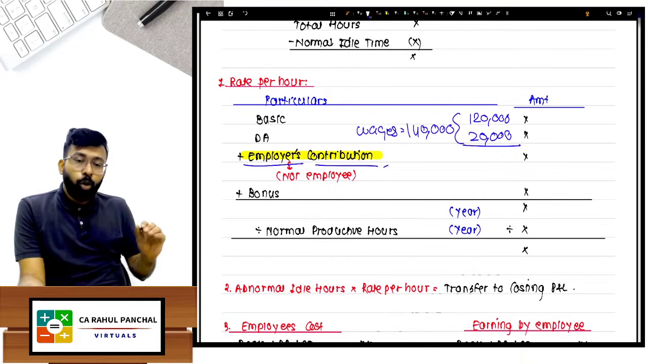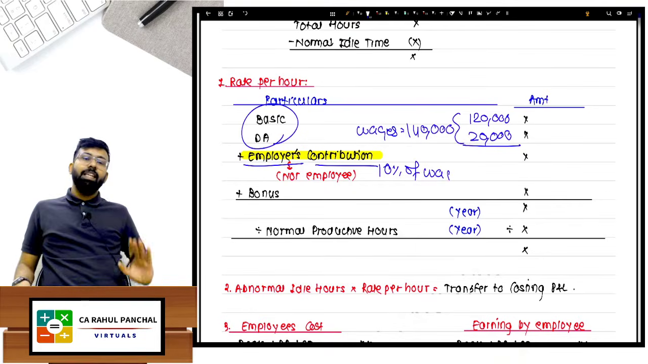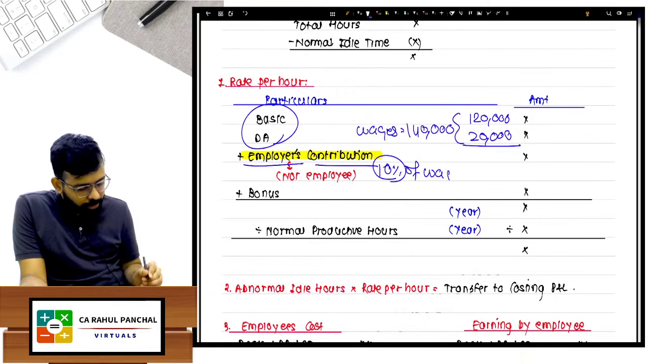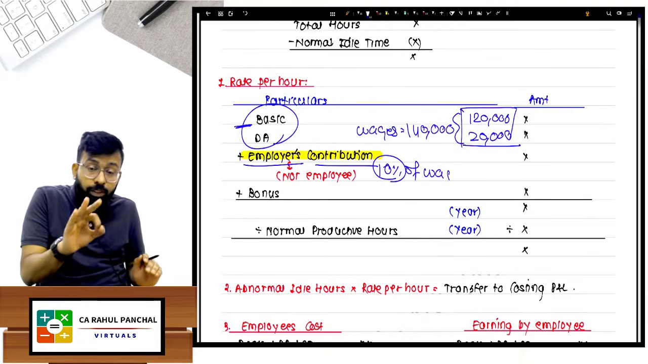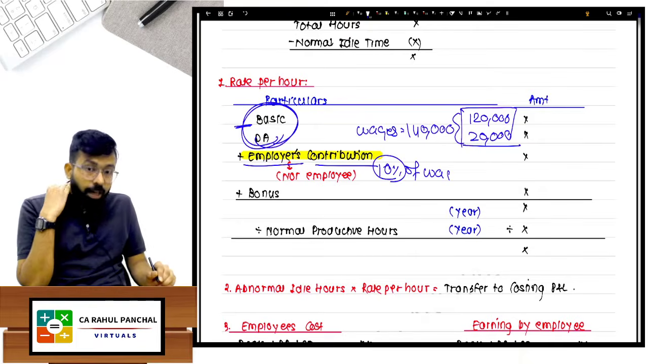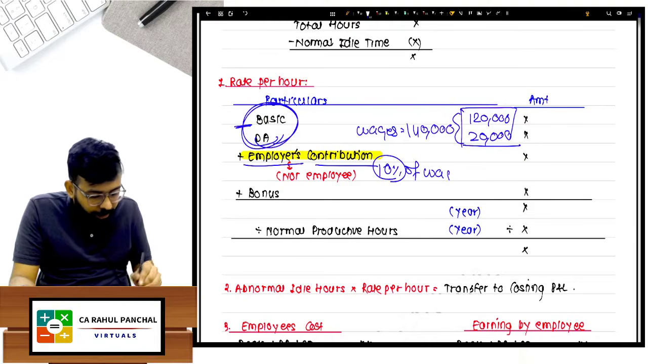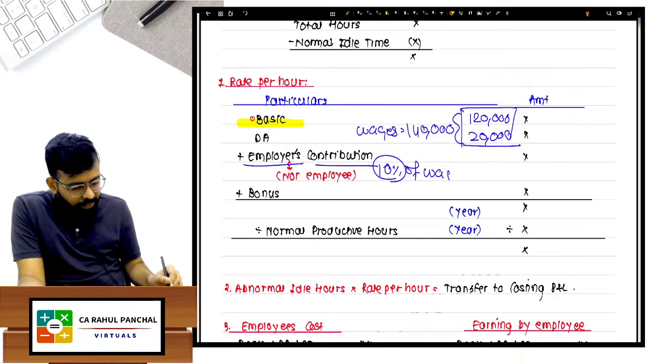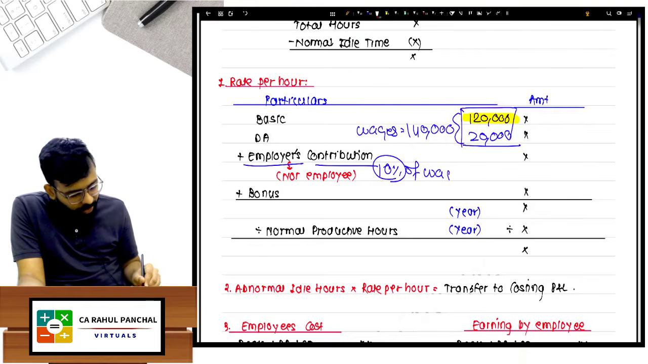Then it is written employer's contribution is 10% of wages. When I say wages, it means basic plus DA. If it is written that employer's contribution is 10% of wages, it is 10% of basic plus DA. If the question is silent, we will say that 10% will be on basic plus DA. But if the question specifically says employer's contribution is 10% of basic, take only basic. If they say 10% of basic, take 10% of 1,20,000. But if it is written 10% of wages, it is 10% of this total value.